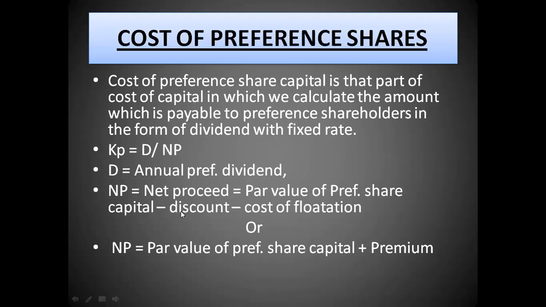Now, net proceeds, as we all know, is nothing but the par value plus or minus the premium or discount respectively. So if we are issuing it at a discount, then the net proceeds becomes par value minus discount minus any cost of flotation. Now what does this cost of flotation mean?